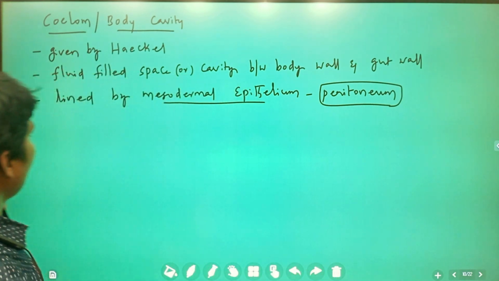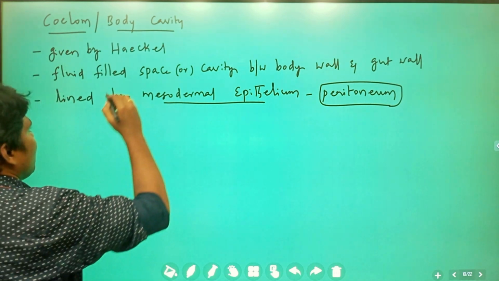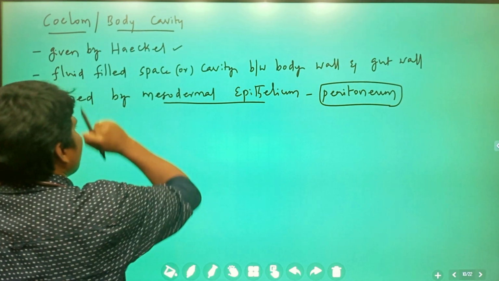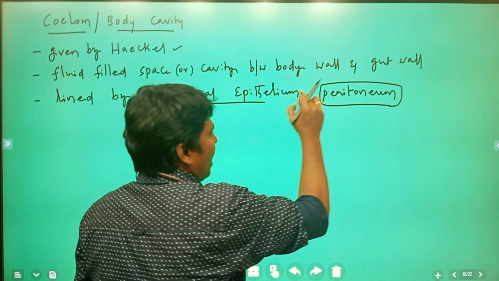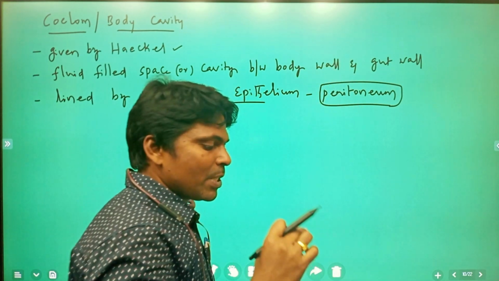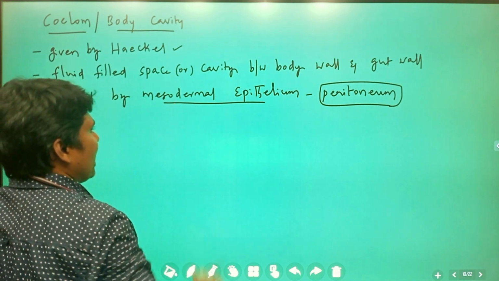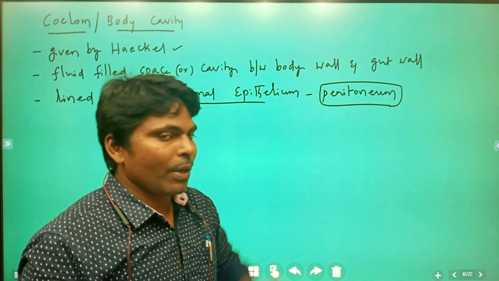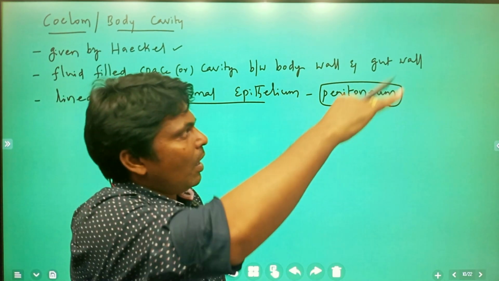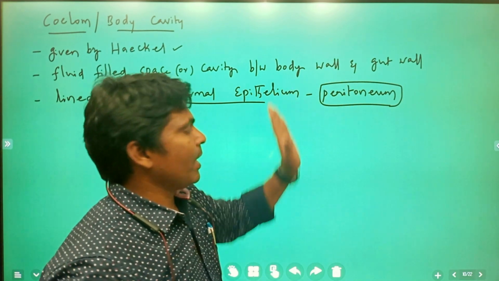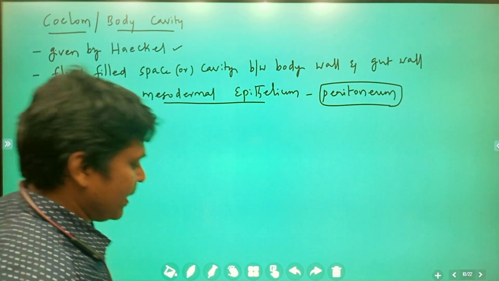What is coelom? Coelom is nothing but a body cavity. It is a term given by Haeckel, and it is the fluid filled space or cavity between the body wall and gut wall. It is lined by mesodermal epithelium, that is peritoneum, which lines both the gut and the body wall. Where exactly the lining takes place, we will see.